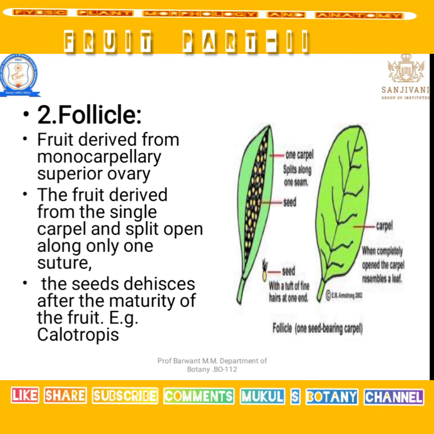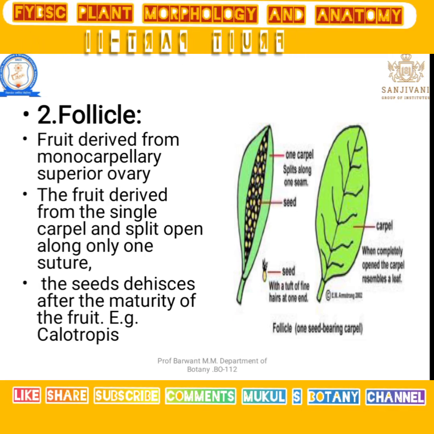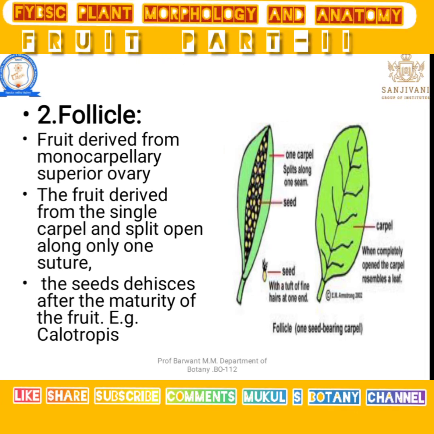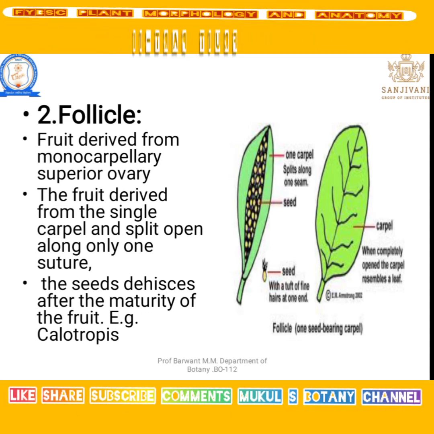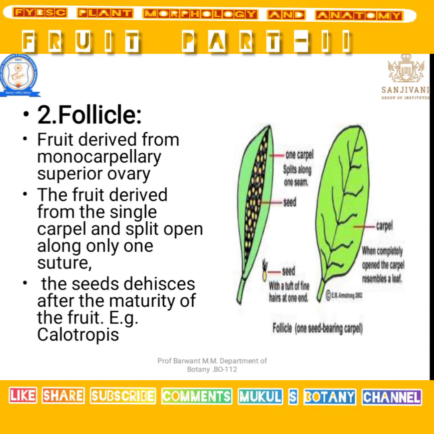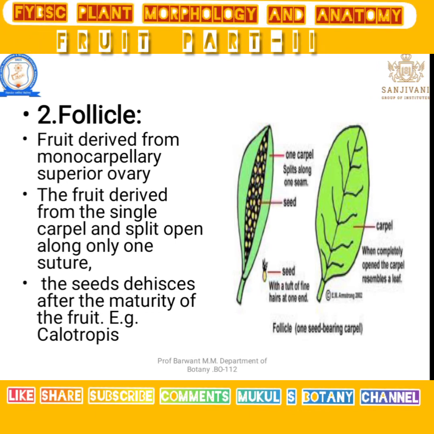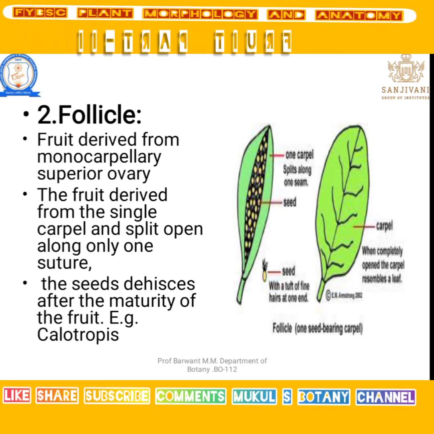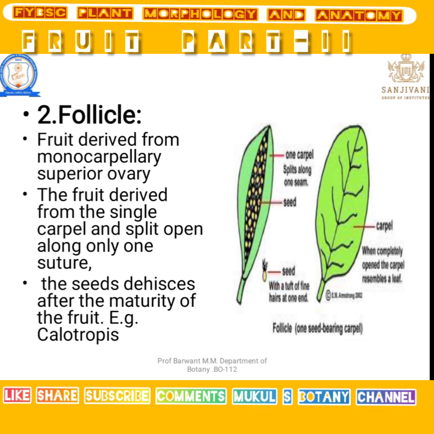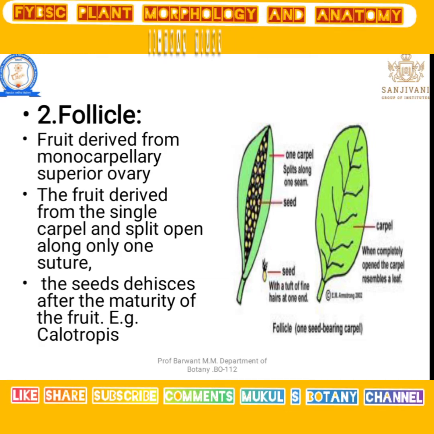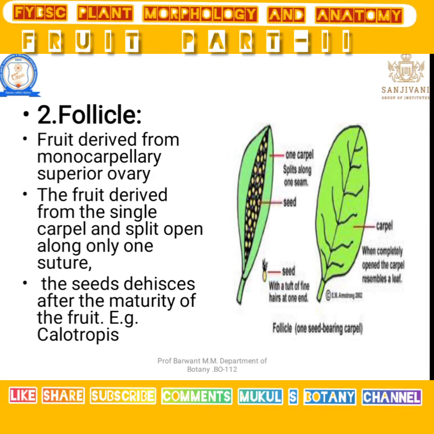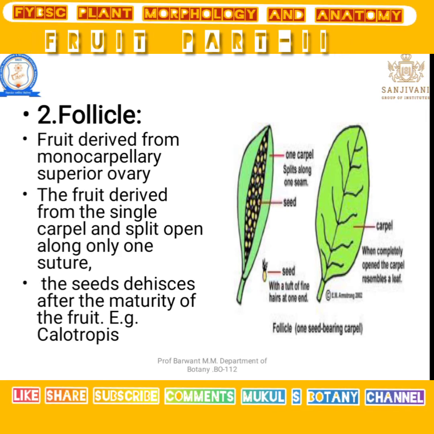Let's see, the fruit develops from the monocarpellary superior ovary. The fruit derives from a single carpel and splits at one suture. Like a pod or legume, at maturity both sutures break, but instead, in a follicle, only one suture breaks, and the seeds come outside by the splitting of only one suture. For example, Calotropis, that means rui. In that plant we see that type of structure. I hope you have understood the concept.